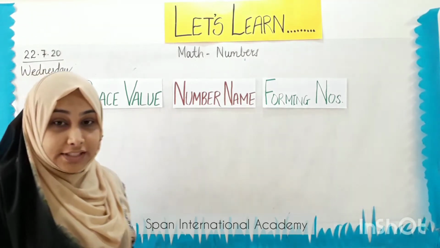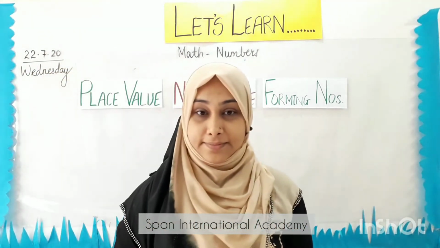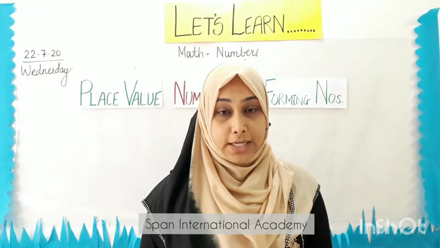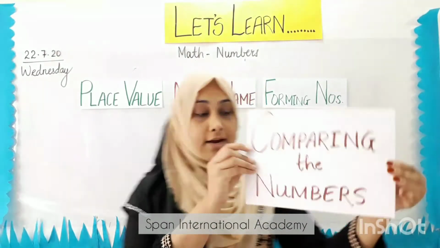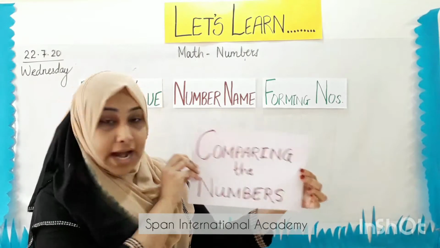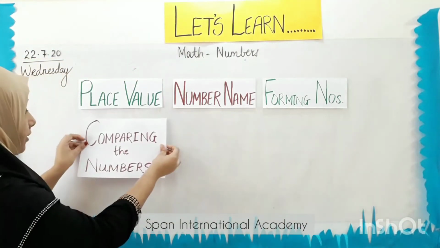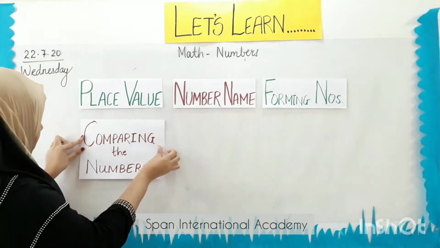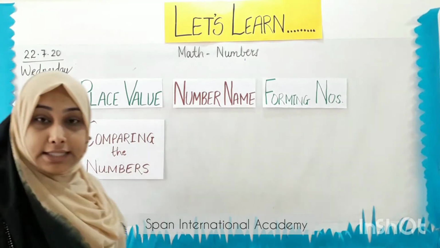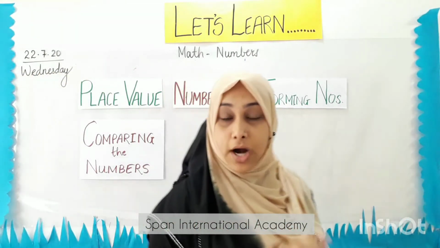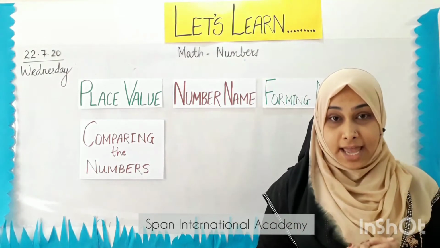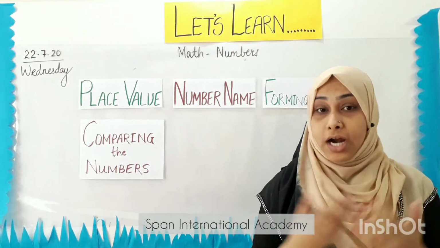What did we do after that? The next that we did was comparing the numbers. We learned how to compare the numbers. That means we learned which number is greater and which number is less than, or which numbers are equal.